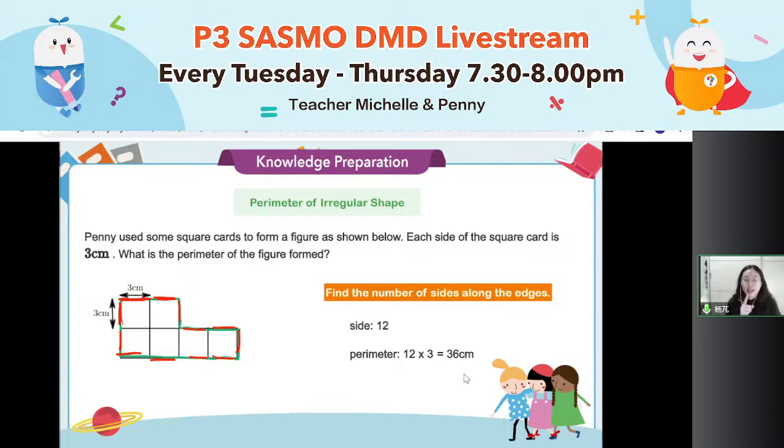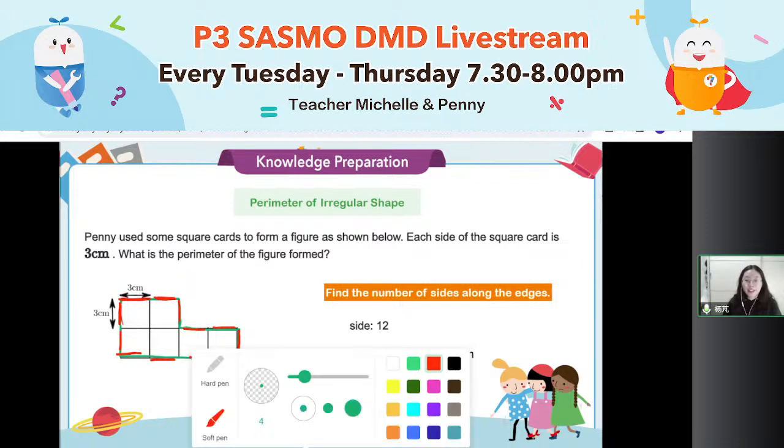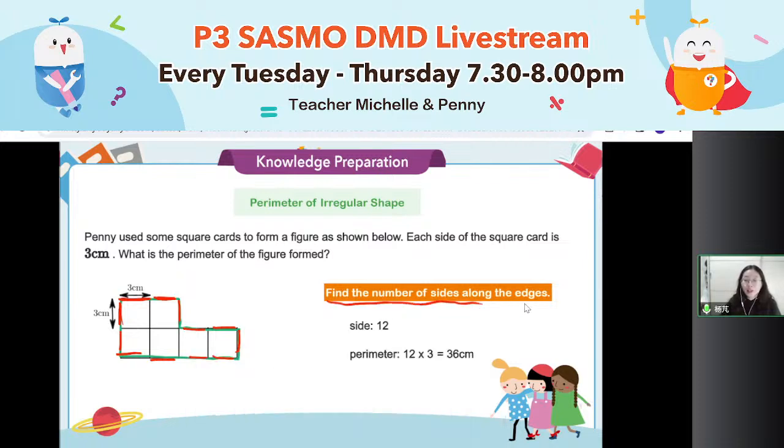Everyone, this is a very important type of question in SASMO. You often see this kind of question in the SASMO test: a figure made from some identical squares, and then you find the perimeter. Here is the method. Find the number of the sides along the edge, because if we know each side, multiplication can help you. So this one is easy.